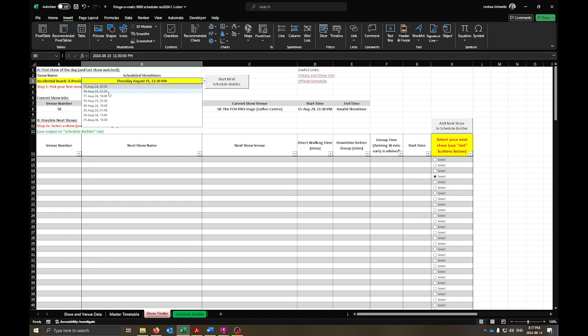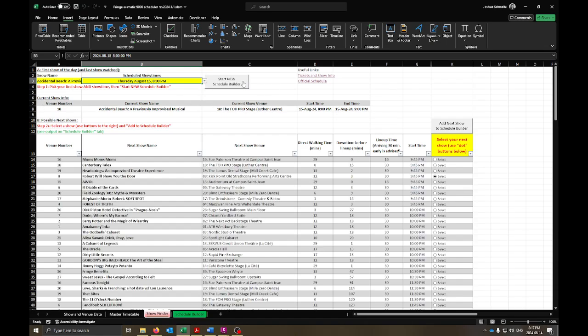Thanks, Microsoft. But nonetheless, okay, so we have 15th of August, 8 o'clock. That's the very first showing starting on Thursday. That's the first show we want to go see. The information is populated here. Now, if you push this Start New Schedule Builder, it will mostly go through and calculate all the shows that you could physically reach from that point at the end of that show.